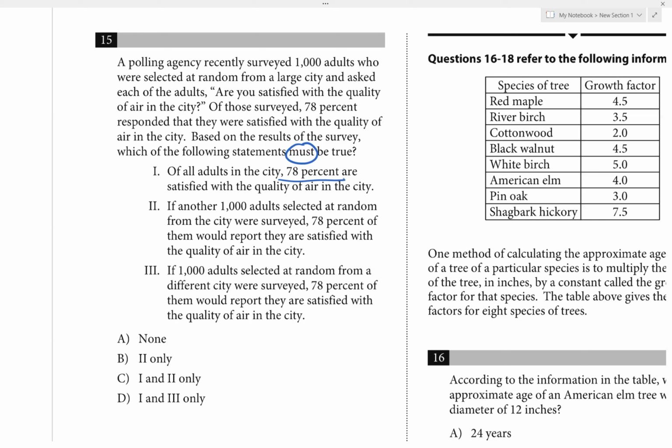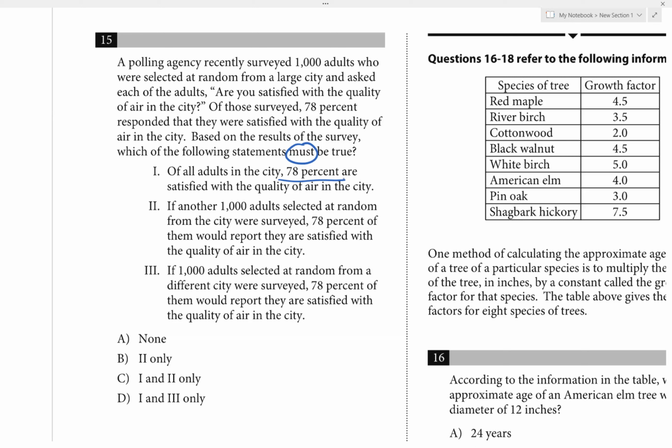But if you apply the result to the whole city, will that be exactly 78%? No, not necessarily, right? Because it could be a little bit more, it could be a little bit less. It could be 78.5% just by chance. So when we apply the result to the whole city, it's not necessarily going to be equal to 78%.